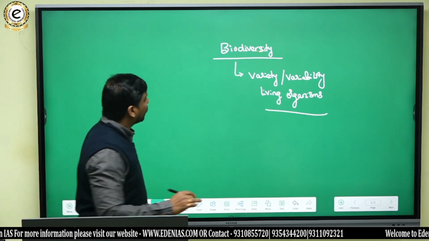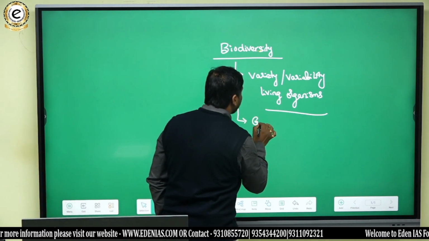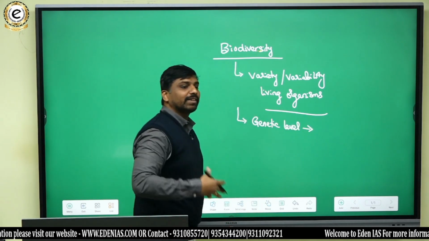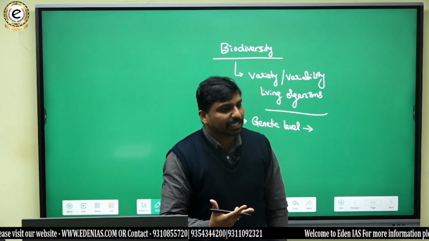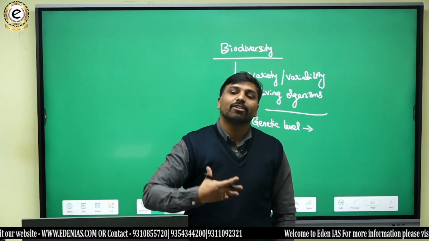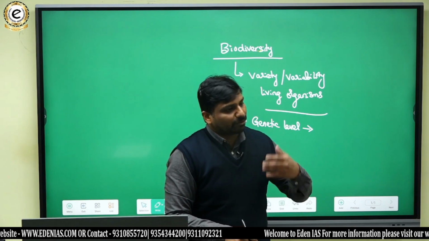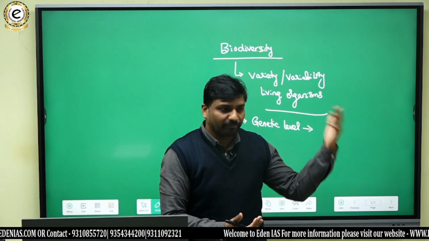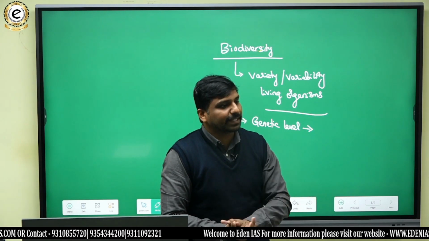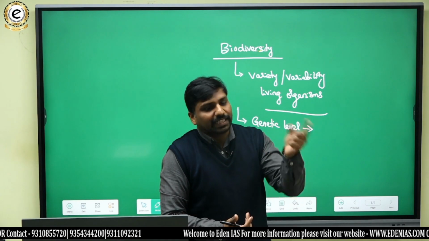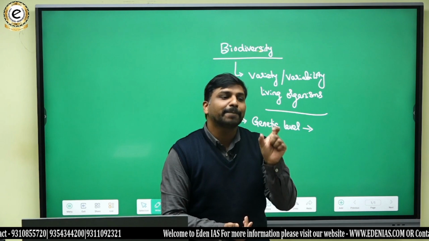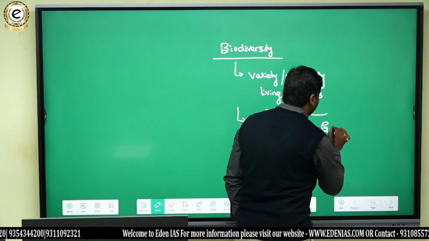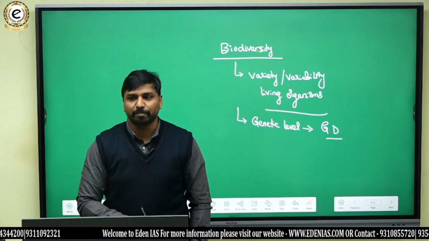That means the diversity can be at genetic level. That means within a species, for example, let us say humans. Within the human species, there is a lot of diversity. In terms of morphological or physical characters, we can see height varies, weight varies, color varies, all of these things. Diversity within a species at the genes level refers to genetic diversity. Okay, so this is one level of biodiversity.